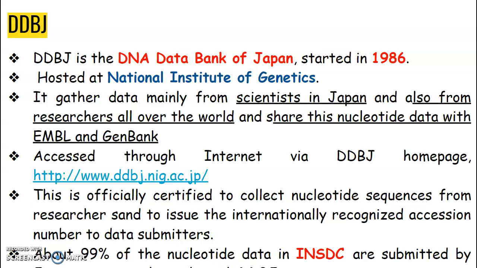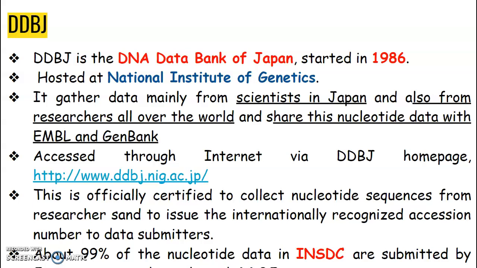We can access it from the homepage http://www.ddbj.nig, that is National Institute of Genetics, .ac.jp. And we could see that this database is an officially certified one, which collects the nucleotide sequences from researchers all over the world, and it issues an internationally accepted accession number to the data submitters.